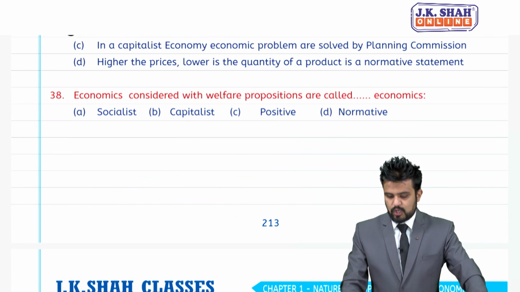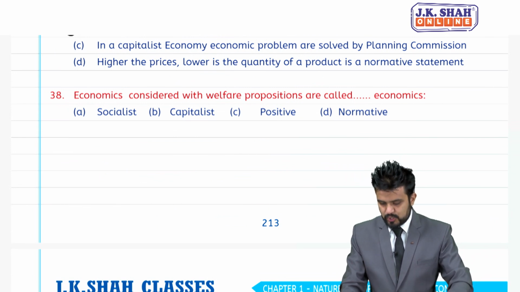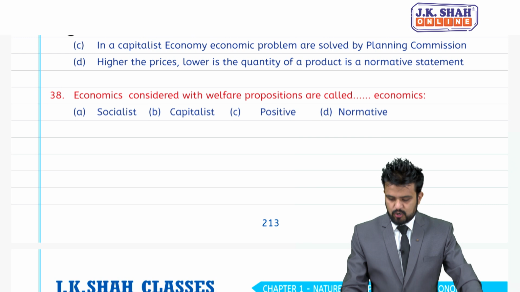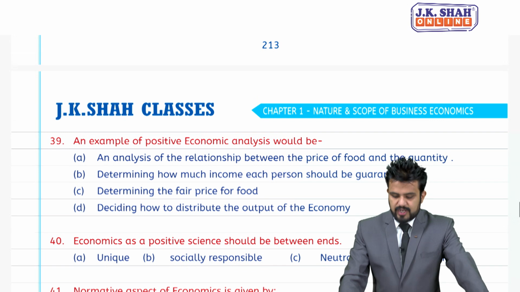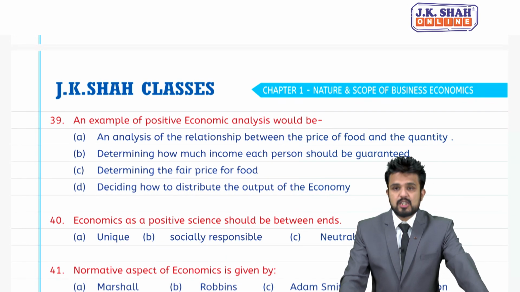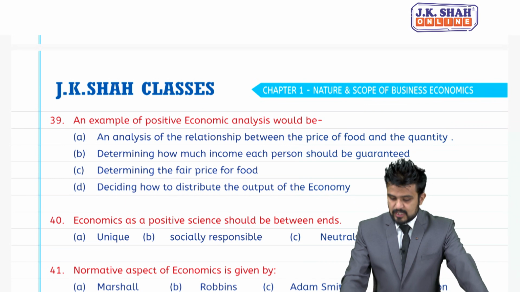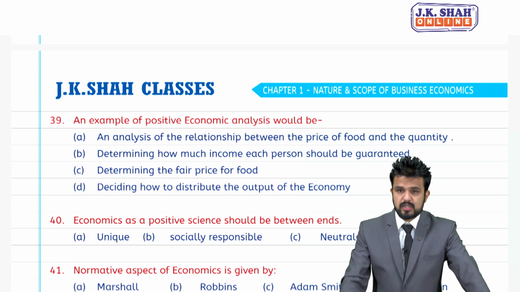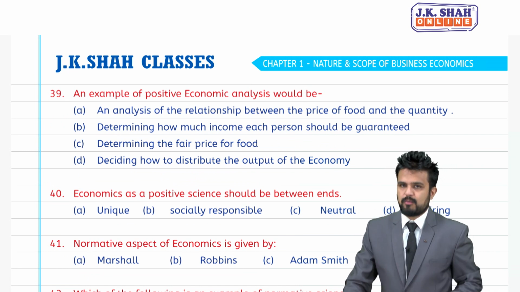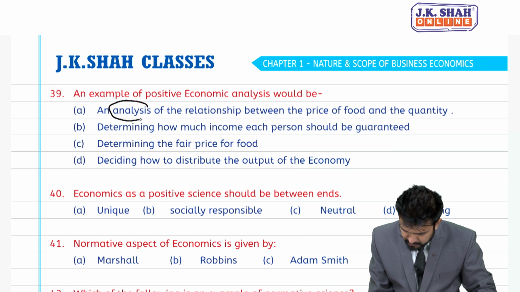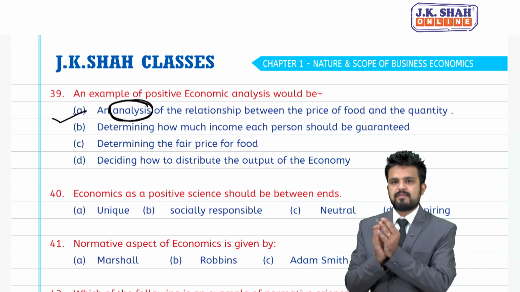Coming to 38, economics concerned with welfare propositions is called which economics? Normative economics. Coming to 39, an example of positive economic analysis would be an analysis of the relationship between price of food and the quantity, determining how much income each person should be guaranteed, determining the fair price for food, and D is deciding how to distribute the output of the economy. Please remember this word: analysis based on facts, realistic, it's a positive science.